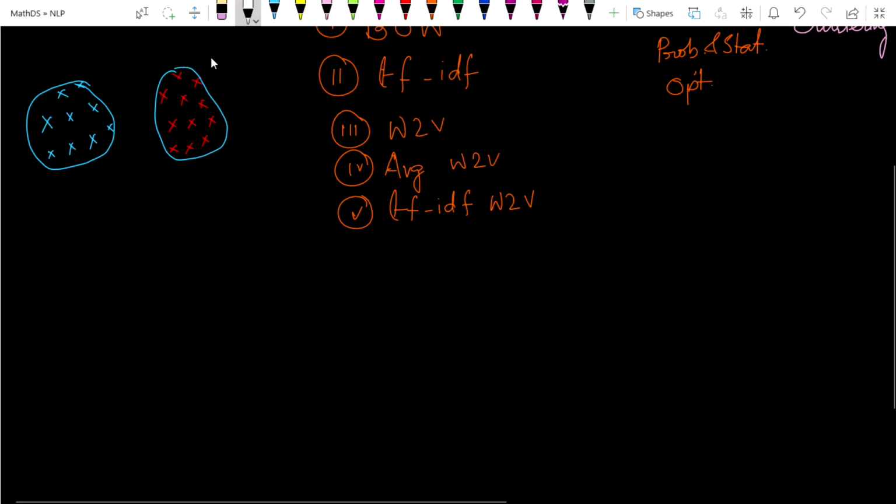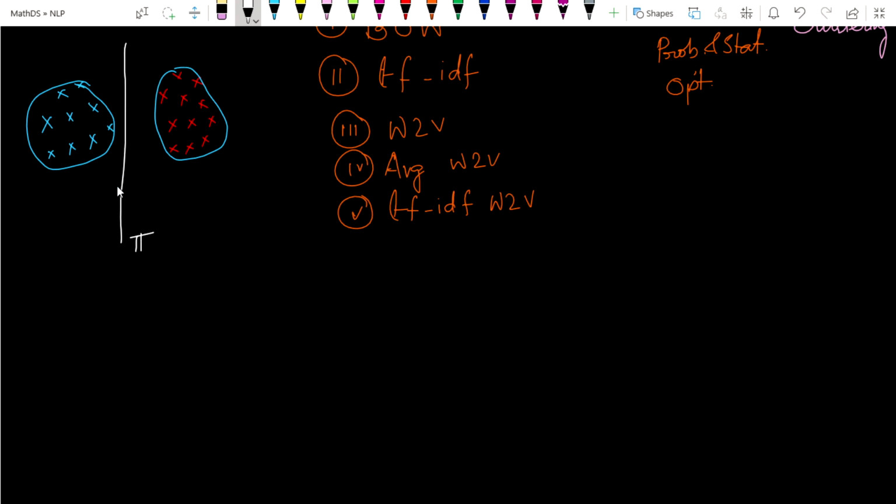Somehow, if we find a plane that separates these two kinds of vectors, let's call it pi. We have already learned how to separate these two kinds of data through a plane pi in logistic regression, linear regression, and various other classification techniques.